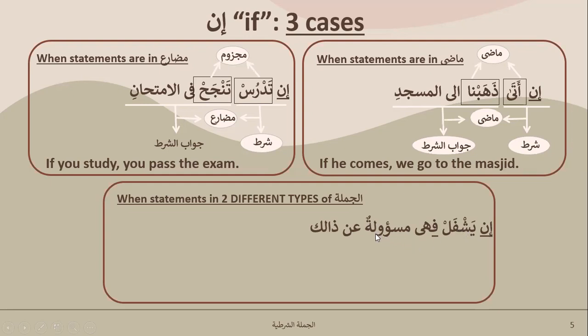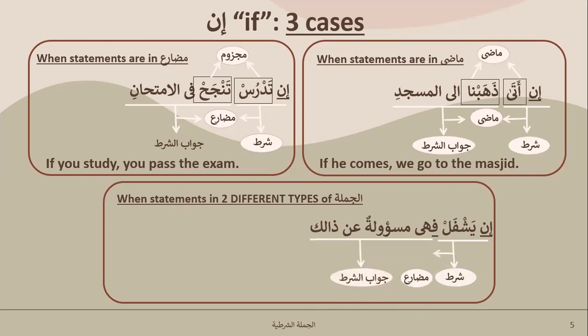Fahiya mas'ulatun an zalika. So mas'ulatun comes with sa'ala, comes with the harf an. It's married to harf an. That's why when you are talking about responsible for that, the fail that the harf is married to will also come with it. Now this is your shart, and fahiya onward is your jawab shart.